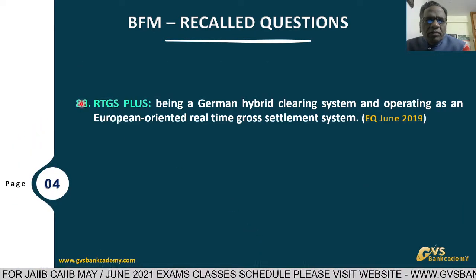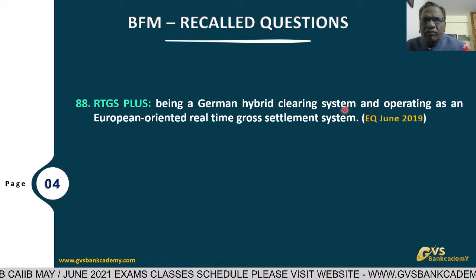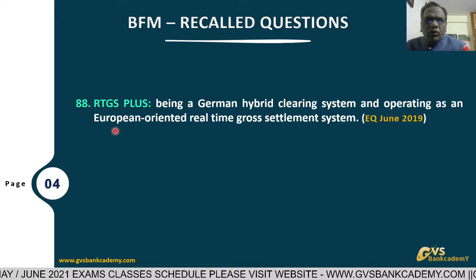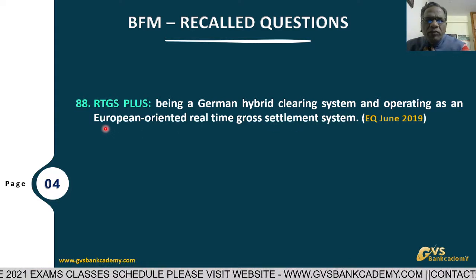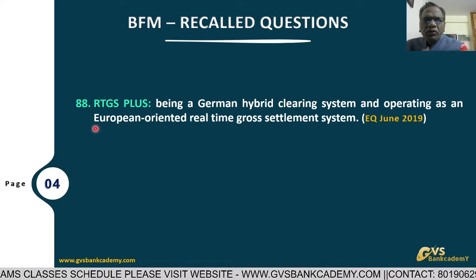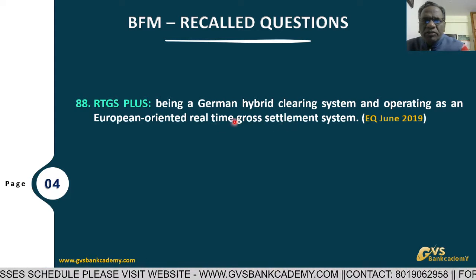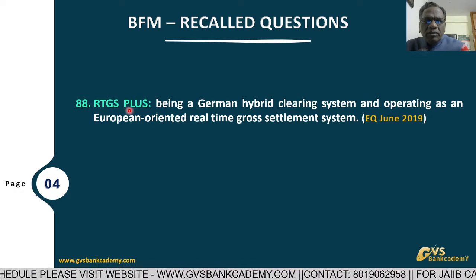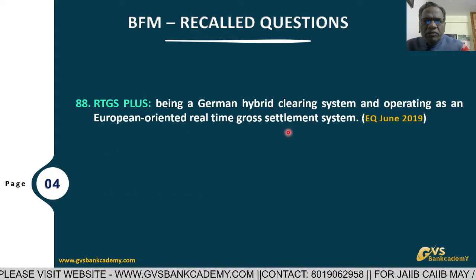RTGS Plus. RTGS Plus is a German hybrid clearing system, operating as a European-oriented real-time gross settlement system. It is operated by European countries for real-time gross settlement, and its nickname is RTGS Plus.